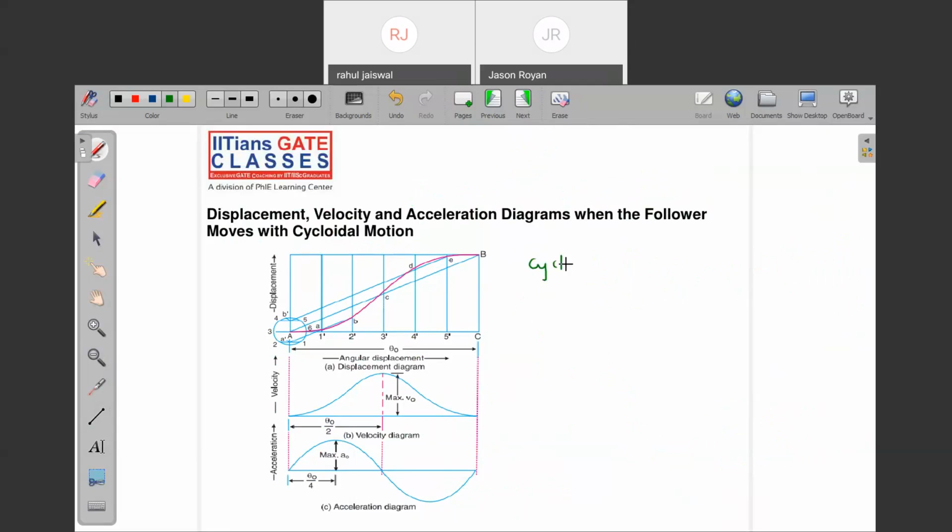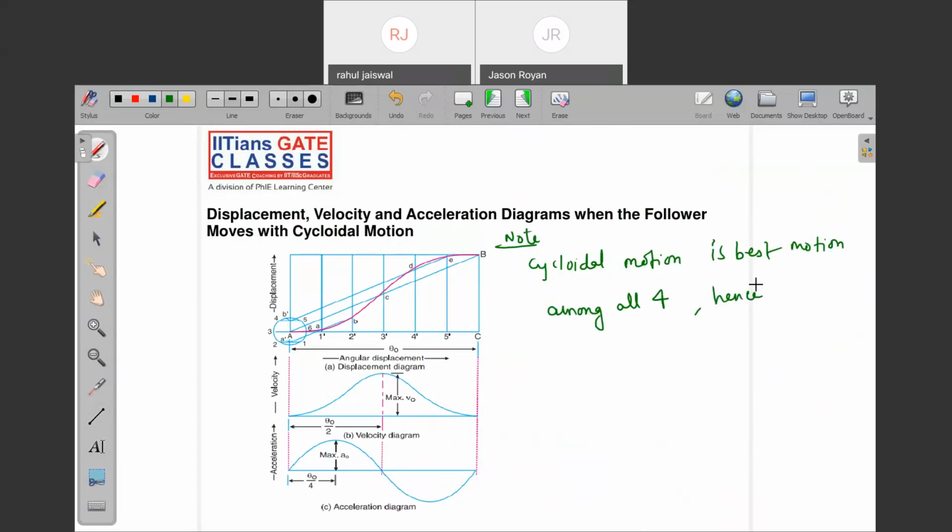Cycloidal motion is the best possible motion. Put a note and note down: cycloidal motion is the best motion among all four.